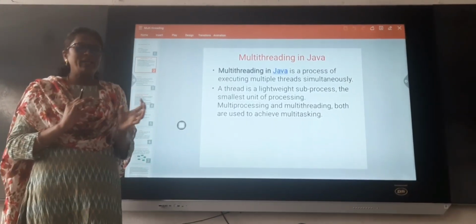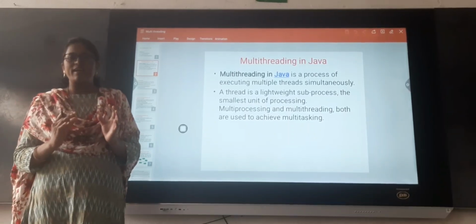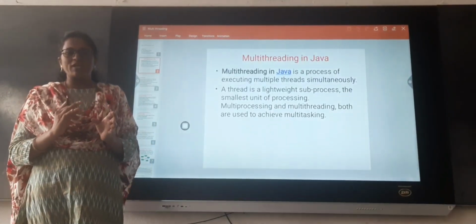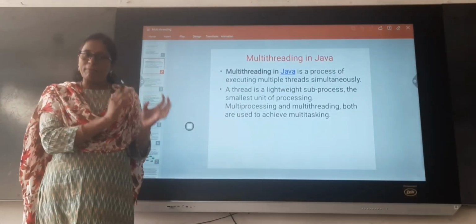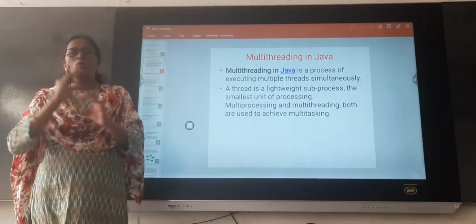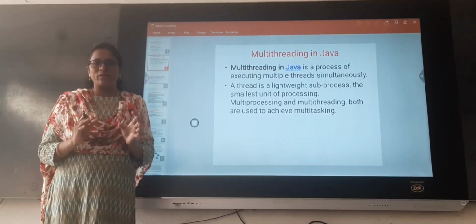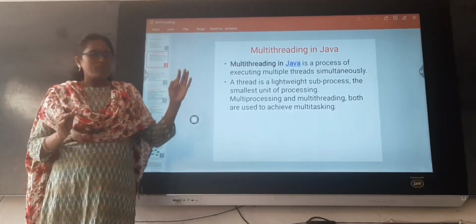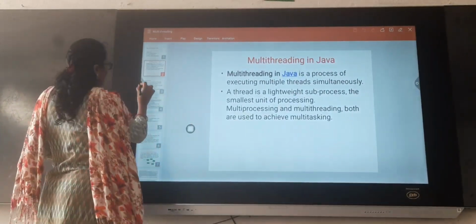Generally, we execute programs one after another. That is called sequential execution. With sequential execution we have to wait for one task; only after the completion of one task can we go to the next task. But with multi-threading we are able to execute multiple tasks at the same time. With the help of multi-threading we are able to achieve multitasking.